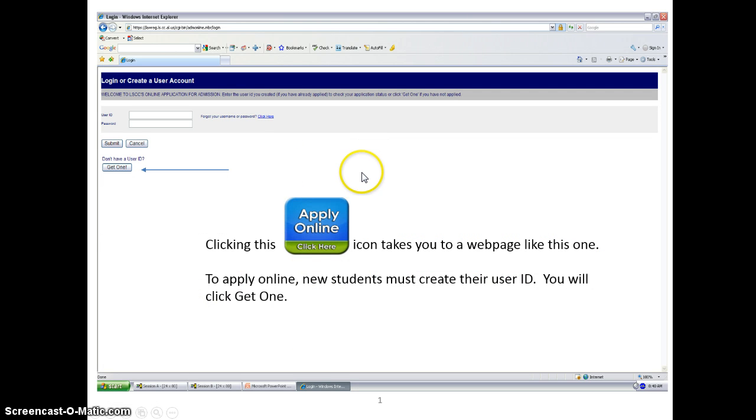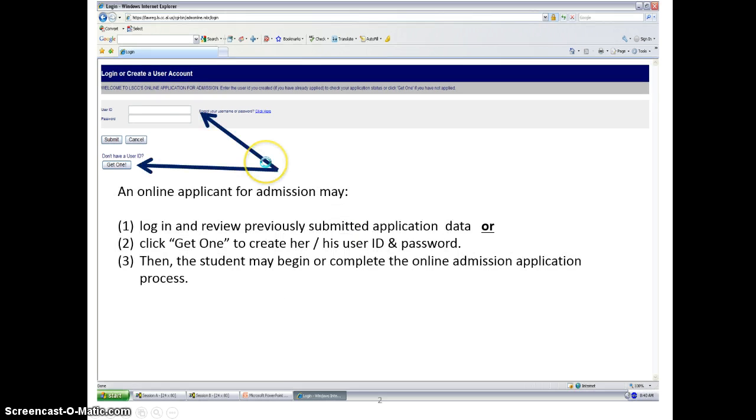Once you click Apply Online, click here, you will go to a screen that looks like this one. New students have to create a user ID. In order to do that, you will click Get One. If you already have a user ID and a password, and you're simply revisiting the site to complete some information, you would use that here and go ahead and log in. Otherwise, you're going to click Get One and begin the process.